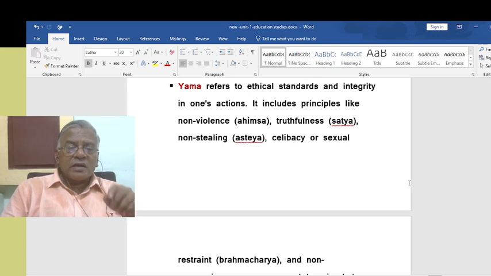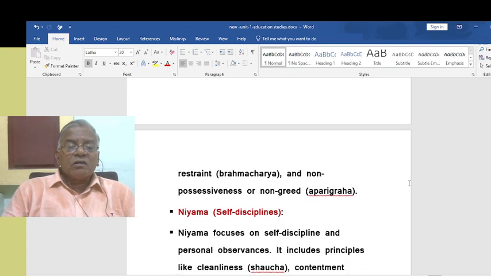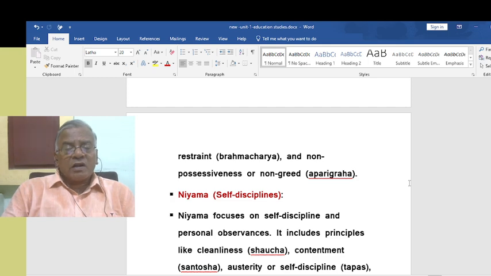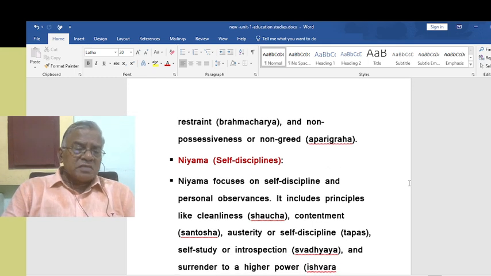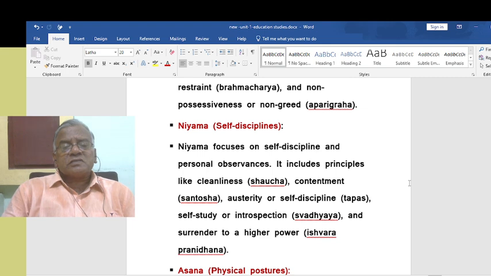So once again I repeat, the yama includes principles like non-violence, ahimsa, truthfulness, satya, non-stealing, asteya, celibacy or sexual restraint, brahmacharya, and non-possessiveness or non-greed, aparigraha. Niyama, self-discipline. Niyama focuses on self-discipline and personal observances.